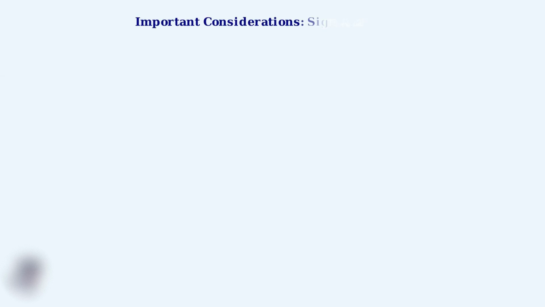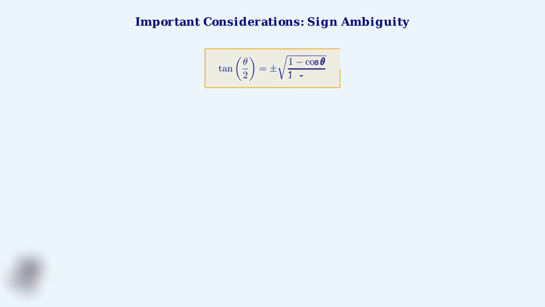Now we need to address a crucial aspect of the tangent half-angle formula that often causes confusion: the plus or minus sign, and when the formula is undefined. The key issue is this plus or minus sign in our main formula. The correct sign depends entirely on which quadrant the half-angle theta over 2 lies in.